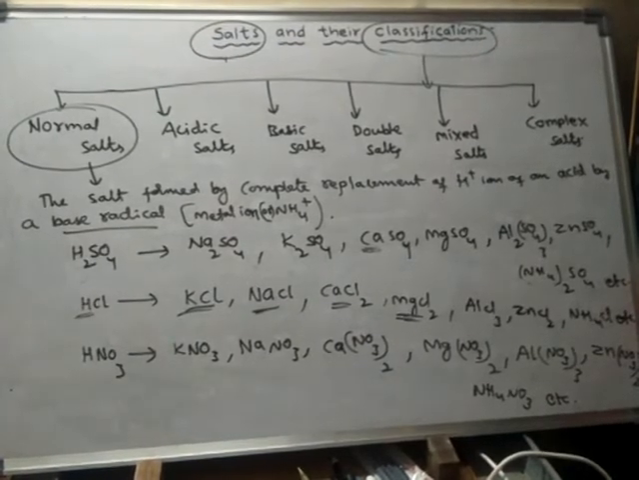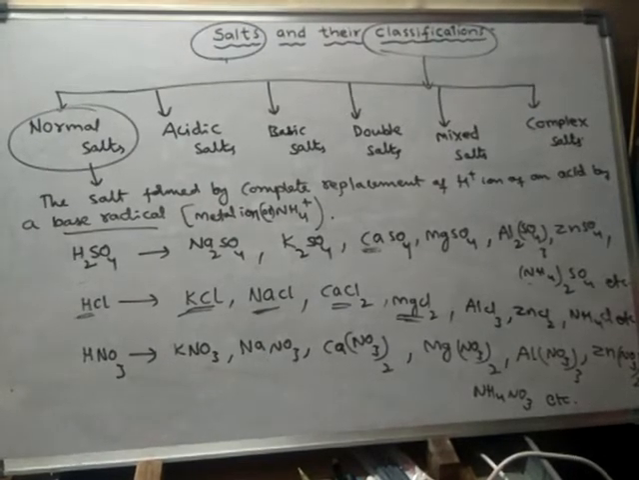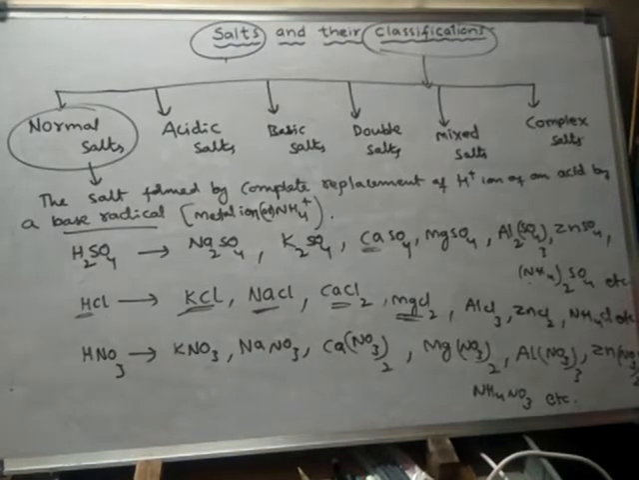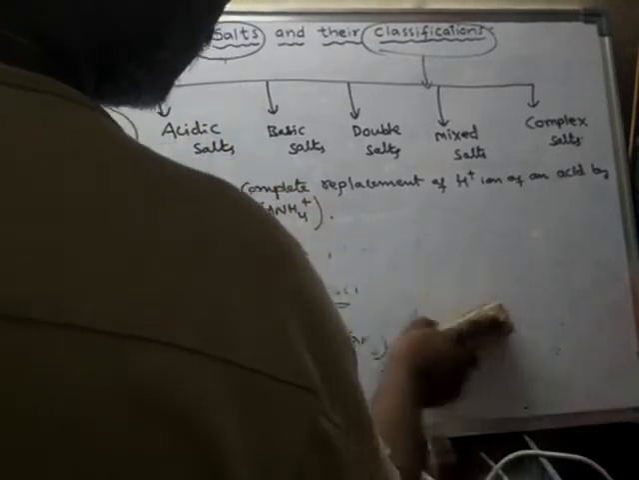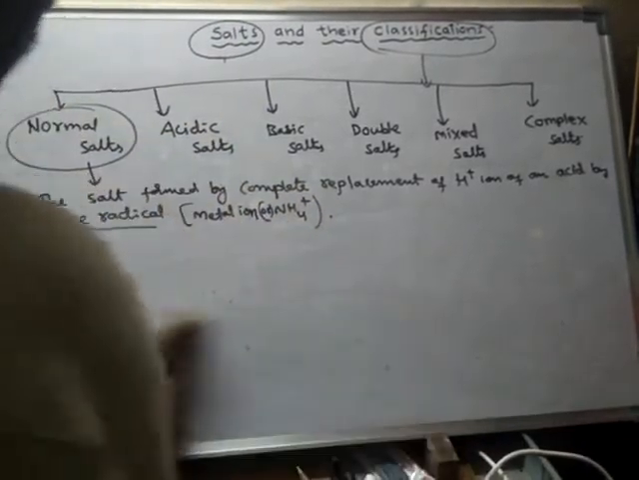A metal ion is also called a base radical or an electropositive ion. Sometimes the hydrogen may be replaced by an ammonium ion. Like this, these are some of the examples of normal salts formed from different acids. There are some more normal salts formed from some other types of acids.